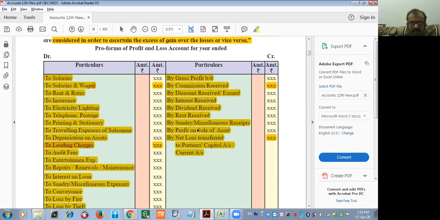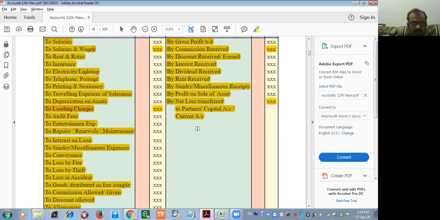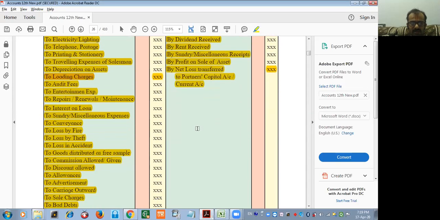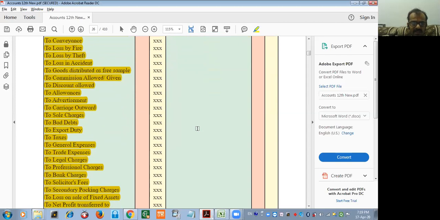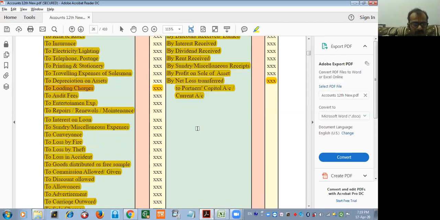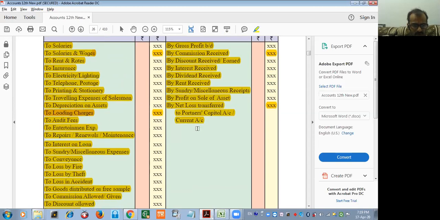Okay. Concentrate again. A very important thing here. I think every item is a little bit familiar to you. We already saw all these explanations in 11th standard also. But there are a few things which I will re-explain.